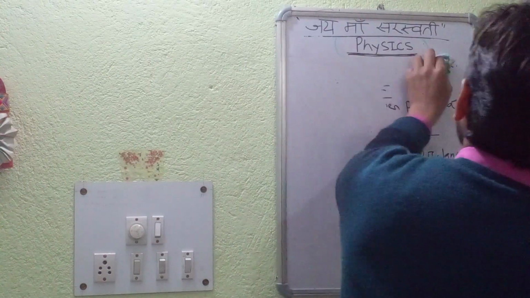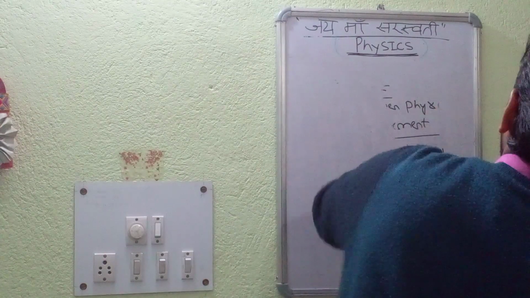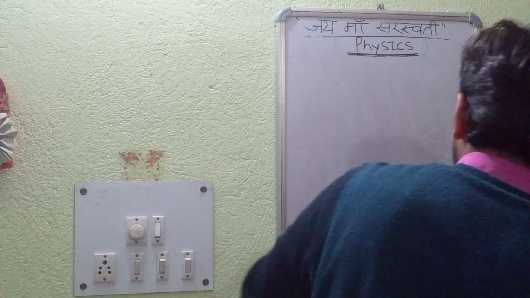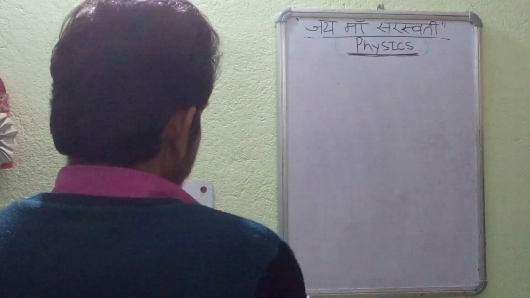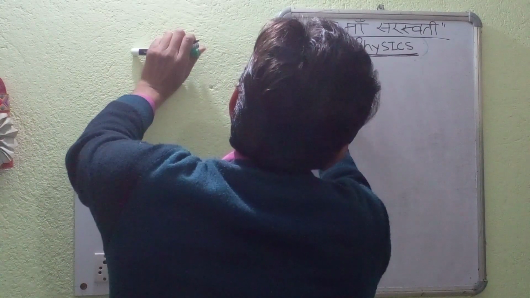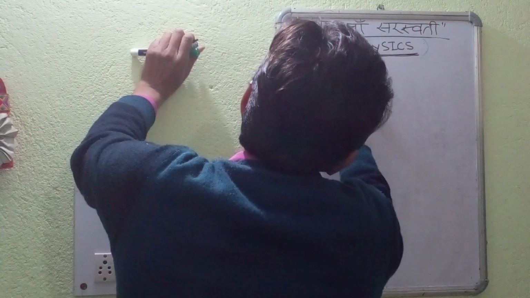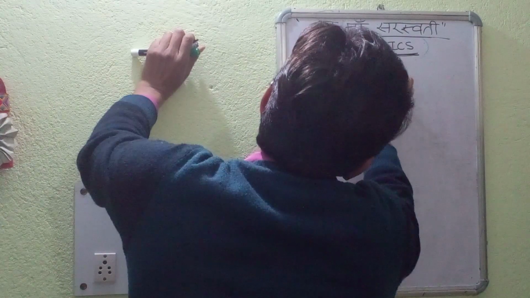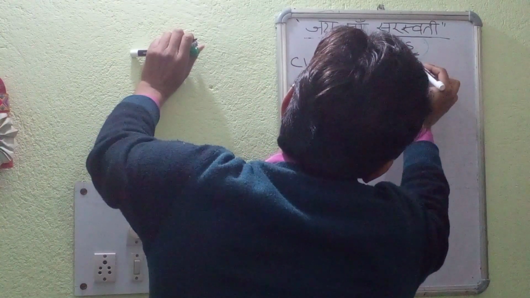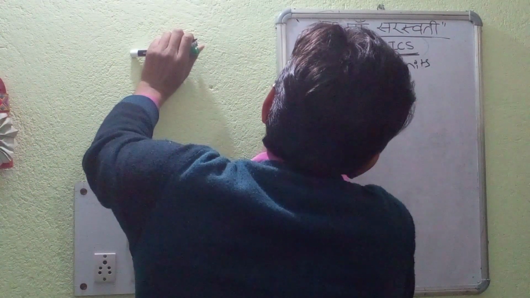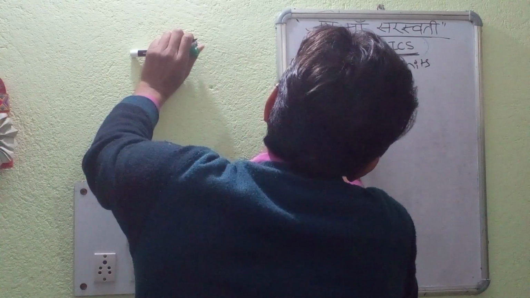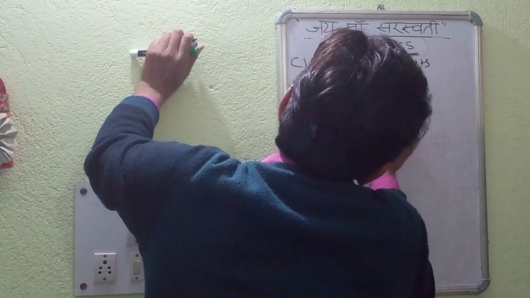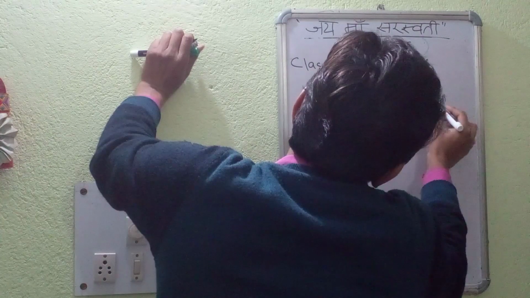Please focus on the board. The classification of units: fundamental unit and derived unit.